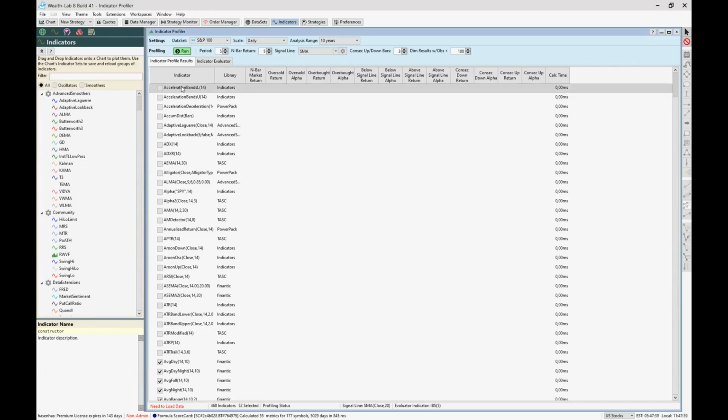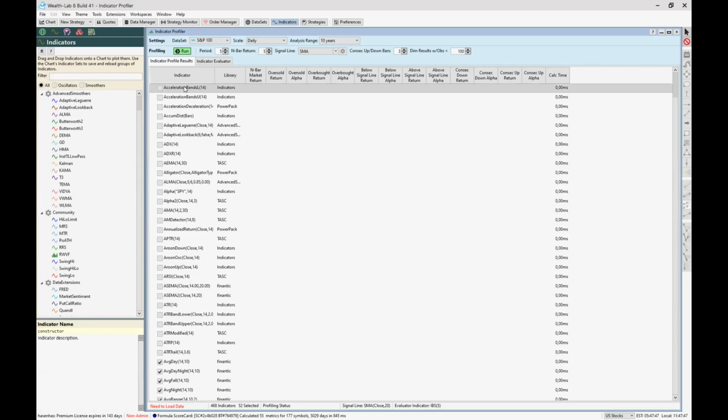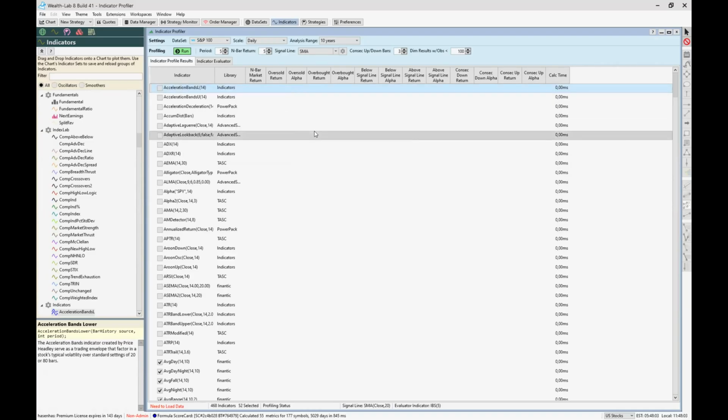To bring more structure into this process, I will show you a simple indicator profiling. I won't choose all indicators because we have a running time of a few minutes. It's a very fast computer I have, but I'm doing just all oscillators. I enable all oscillators.